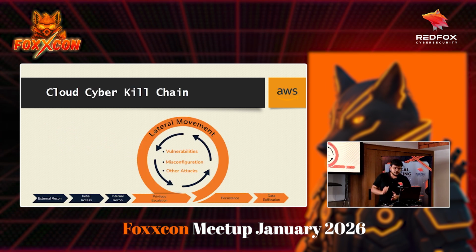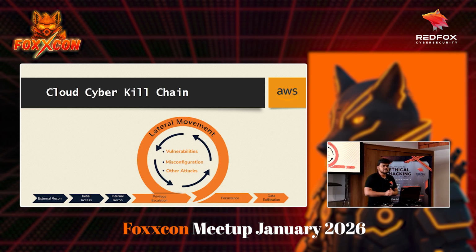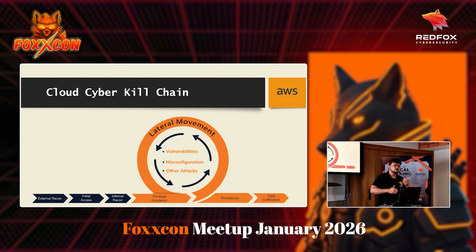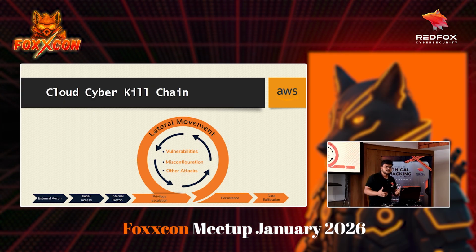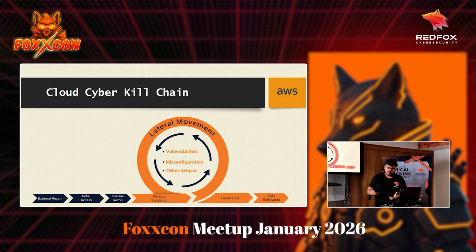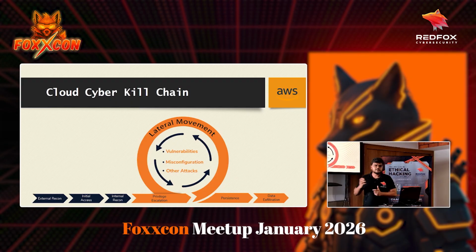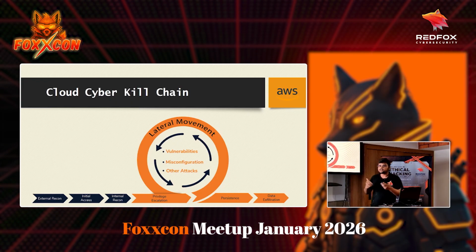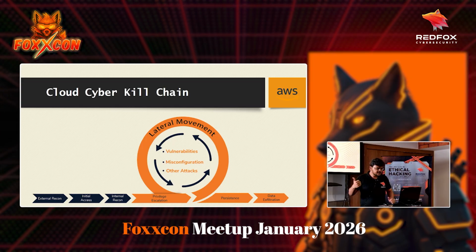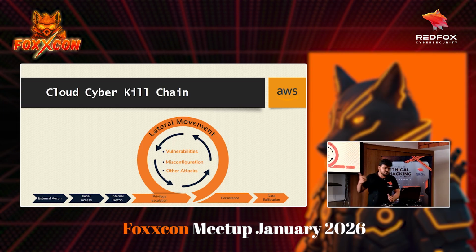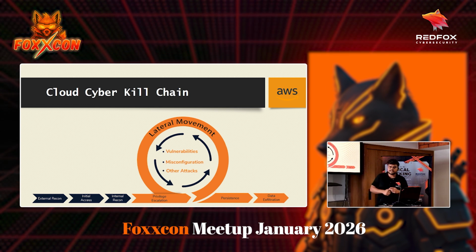Okay, let's look at the cloud cyber kill chain. But what exactly is a cyber kill chain? The cyber kill chain is a set of methodologies used by penetration testers and red teamers to successfully execute a red team engagement or pen test. It all starts with external reconnaissance, where we are outside the network, and from there we try to get initial access into their internal network. One cool technique that Tara showed is phishing. By phishing, we can get credentials, and through the credentials we can get access to their network.